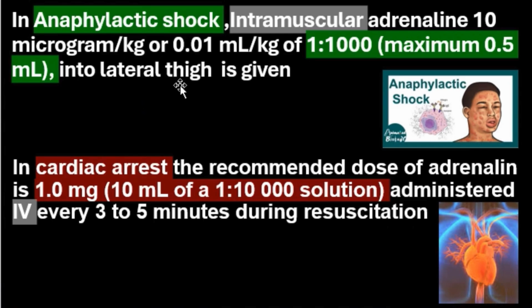In anaphylactic shock, intramuscular adrenaline 10 micrograms per kg or 0.01 ml per kg of 1:1000, maximum of 0.5 ml, into the lateral thigh is given. So 1:1000 0.5 ml is the right answer. It is given intramuscularly to the lateral thigh.